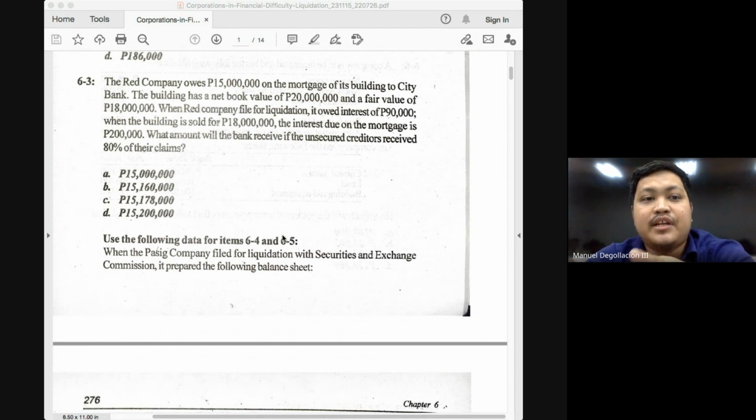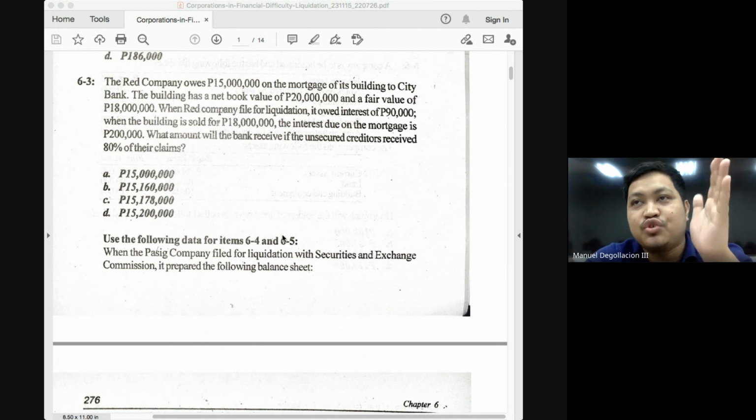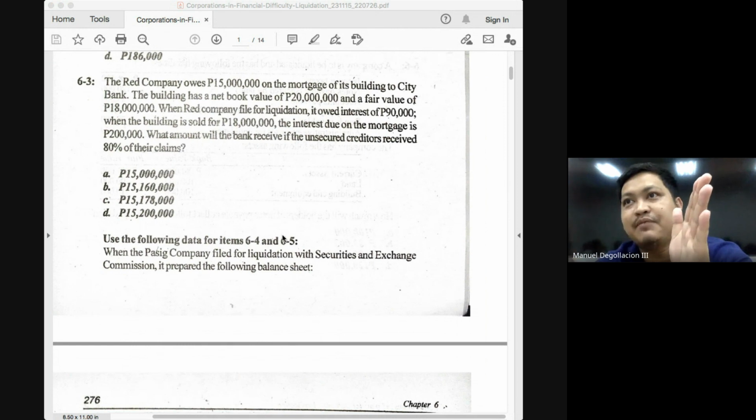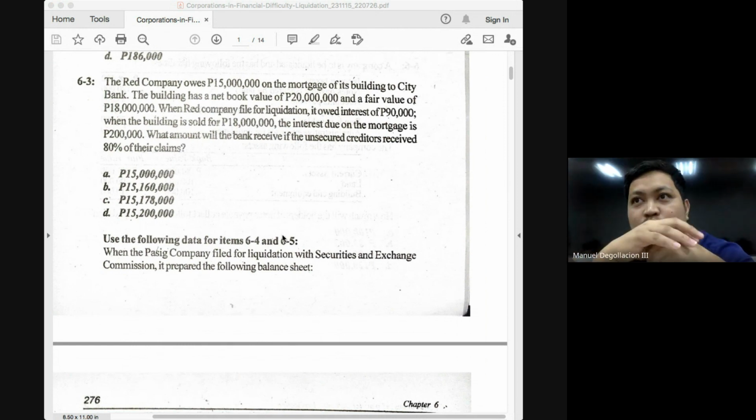No, the 90,000 is already included in the 200. So the 90,000 was the amount of interest as of the filing of the petition for liquidation. Okay, but of course, time has lapsed from the filing. The interest has now increased to 200. Okay, the 90 is part of the 200. Before it was 90, at the time of payment, it has increased to 200. Okay, it's not that we are not paying the 90. The 90 is part of the 200.